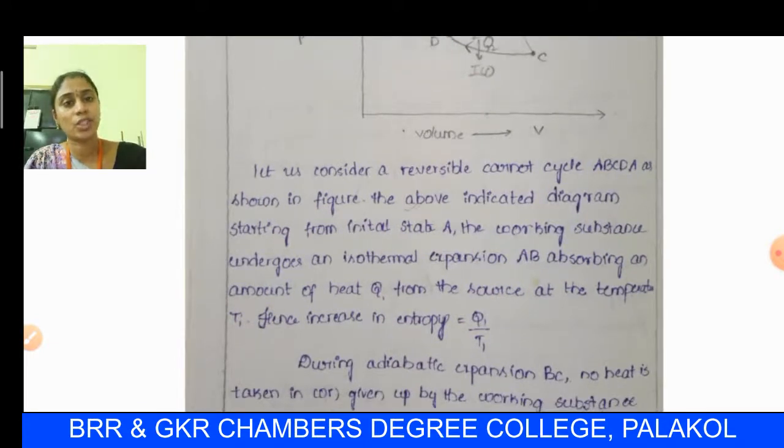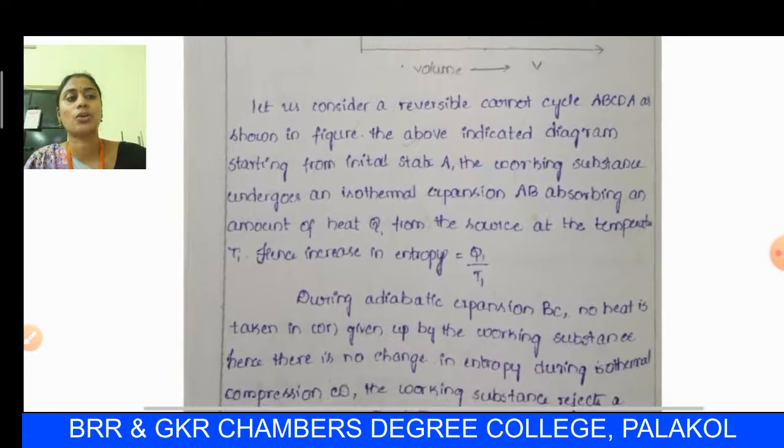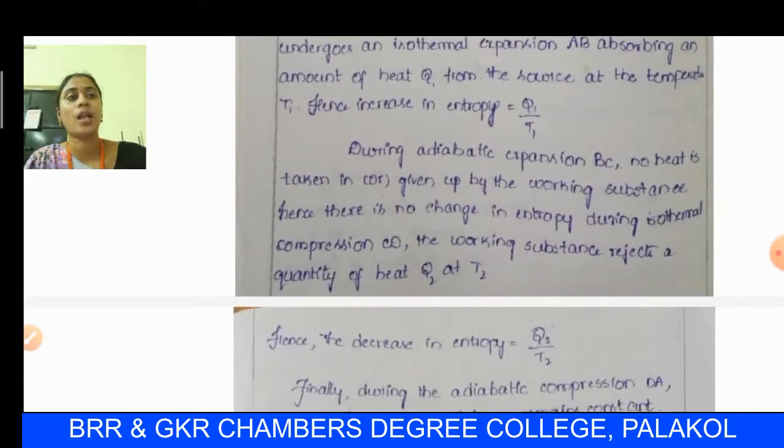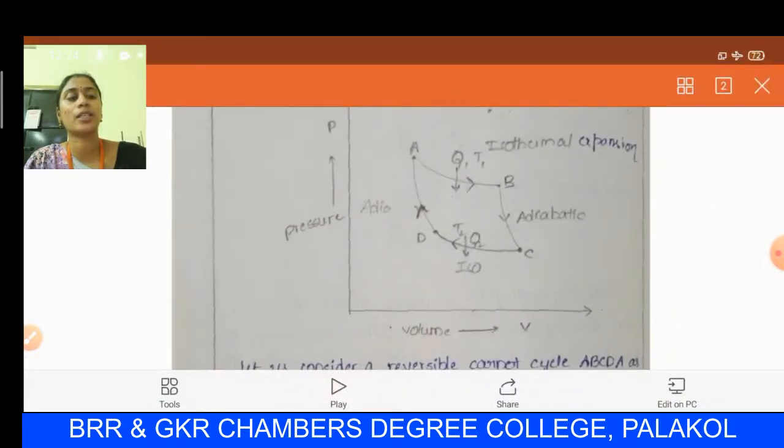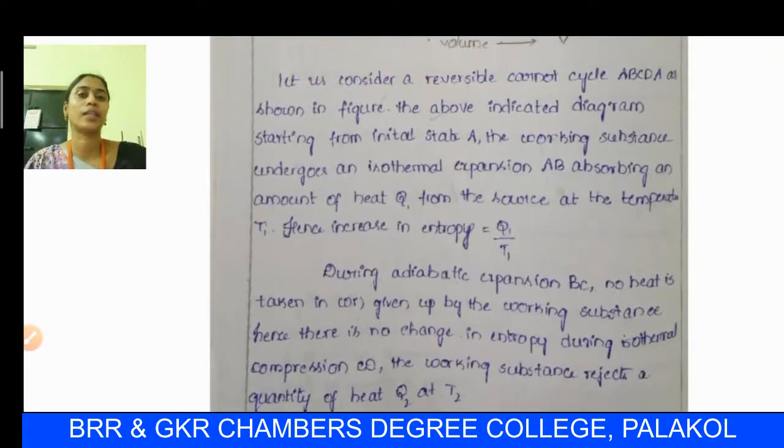Hence, there is a change in entropy. During this isothermal expansion AB, the change in entropy is equal to Q1 by T1. So, during this isothermal expansion, the quantity of heat extracted is Q1, and the work done by the working substance is indicated as an increase in entropy, Q1 by T1.